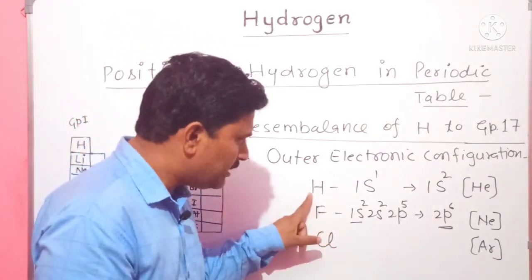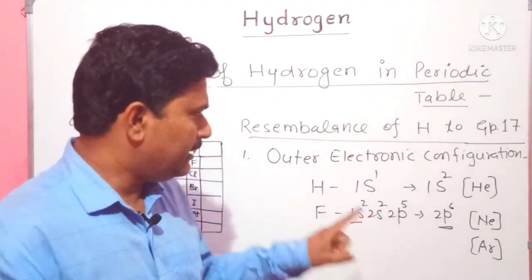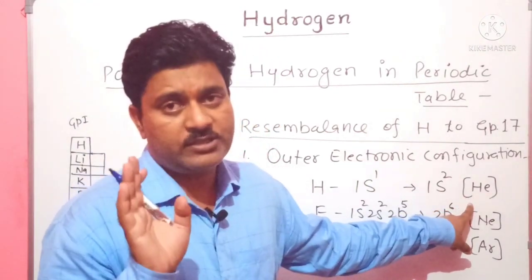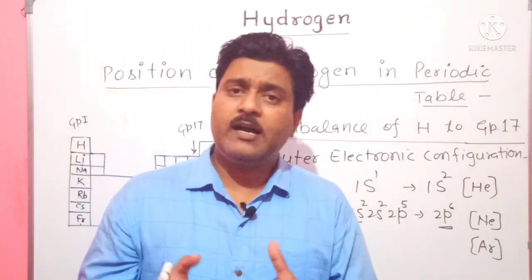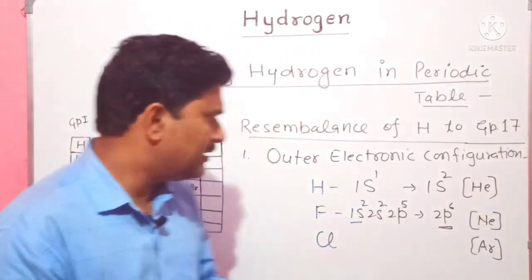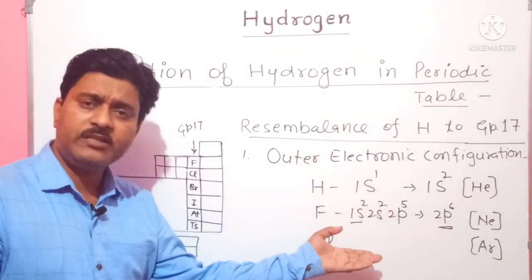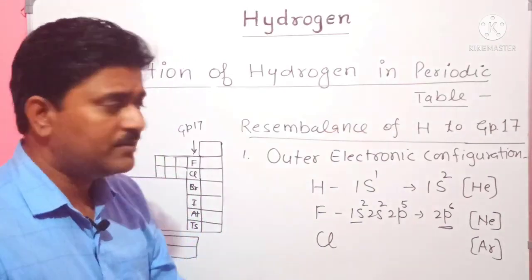Similarly, hydrogen, when it gains one electron, will also reach the noble gas configuration, the electronic configuration of helium. So hydrogen resembles the halogens in that its outermost shell requires one more electron to achieve noble gas configuration.